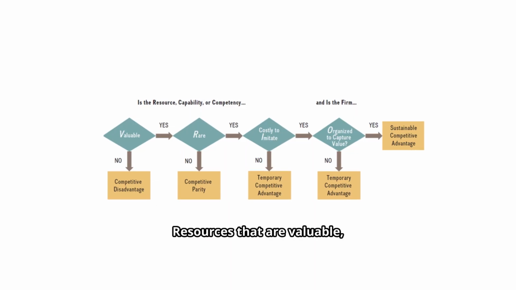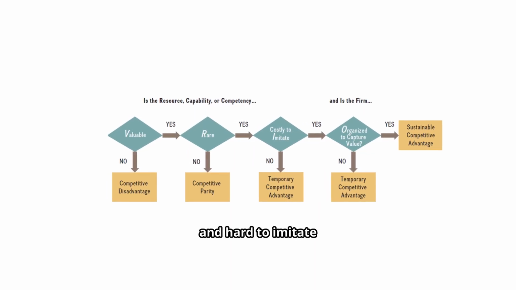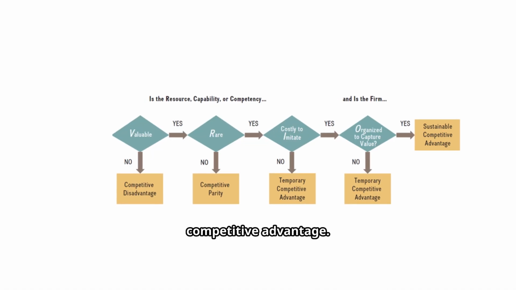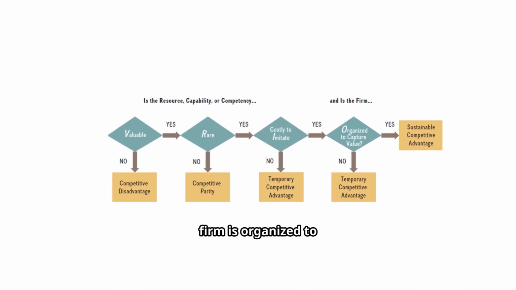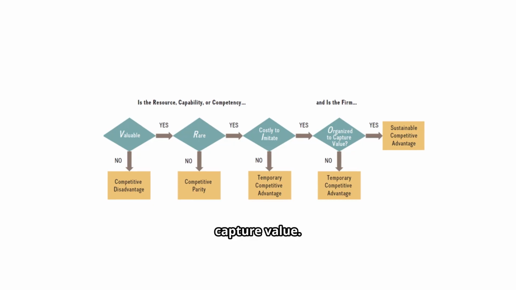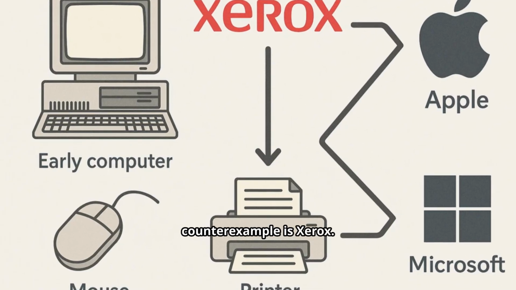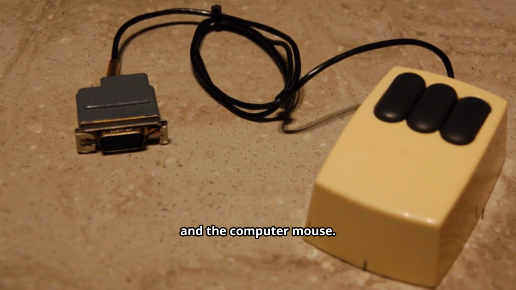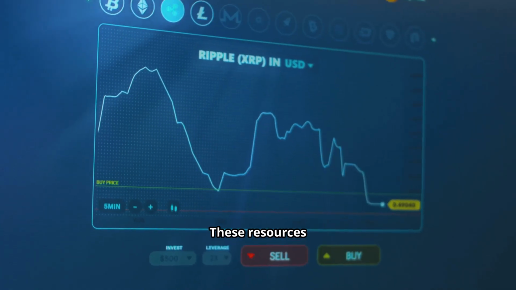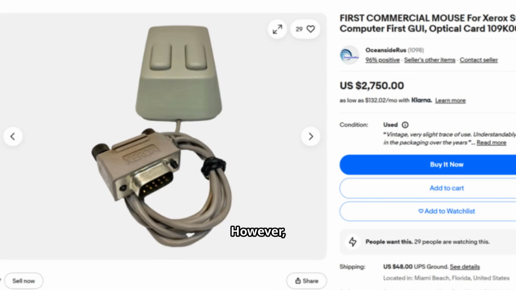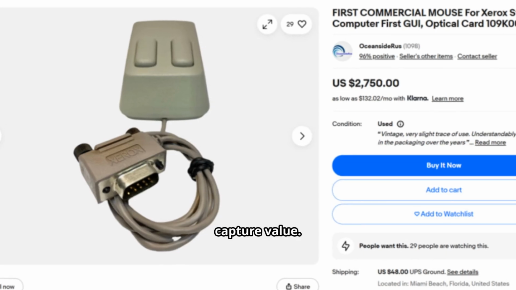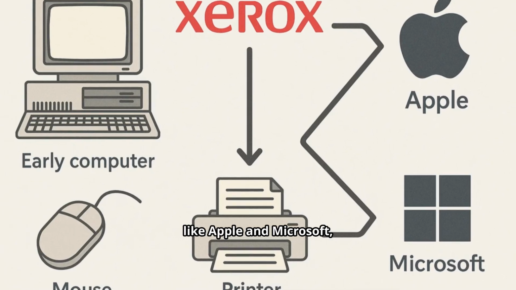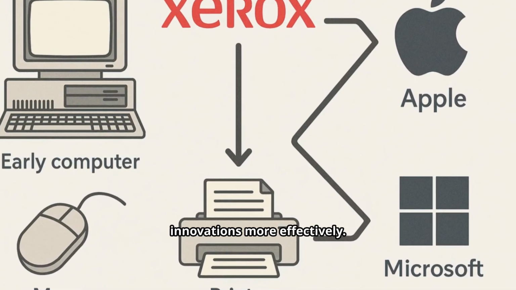Key takeaway: resources that are valuable, rare, and hard to imitate can generate a sustainable competitive advantage, but only if the firm is organized to capture value. A classic counterexample is Xerox. Xerox had unique innovations, such as the first personal computer and the computer mouse. These resources were valuable and rare. However, Xerox failed to capture value. Other companies like Apple and Microsoft leveraged these innovations more effectively.